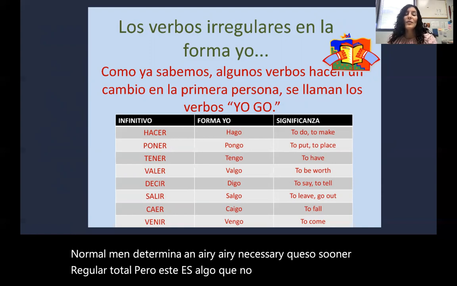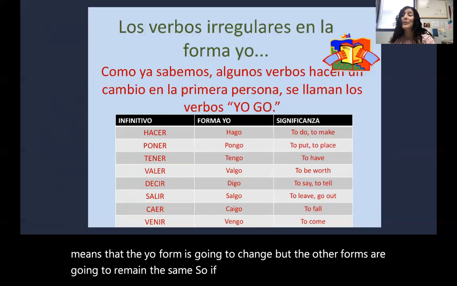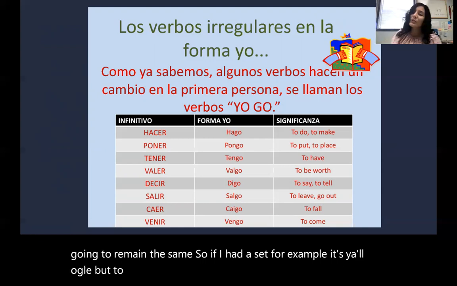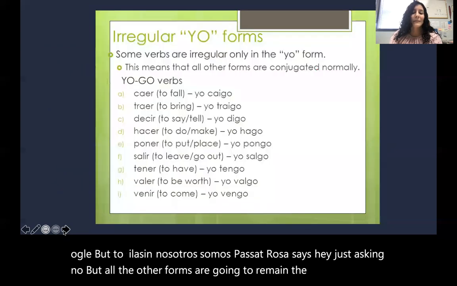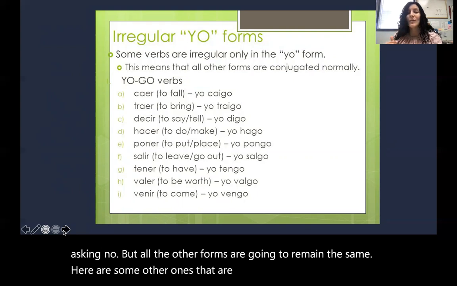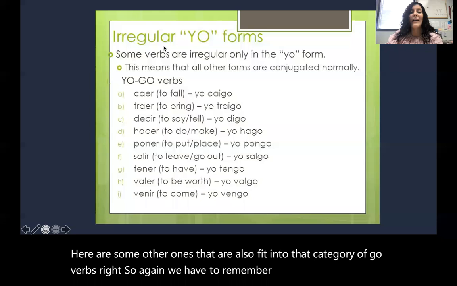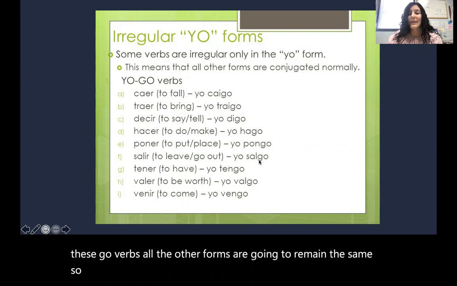Okay, so although go verbs, that means that the yo form is going to change, but the other forms are going to remain the same. So if I had hacer, for example, it's yo hago, but tú haces, él hace, nosotros hacemos, vosotros hacéis, ellos hacen. But all the other forms are going to remain the same. Here are some other ones that also fit into that category of go verbs. So again, we have to remember that when we have these go verbs, all the other forms are going to remain the same. So let's take salir, for example.